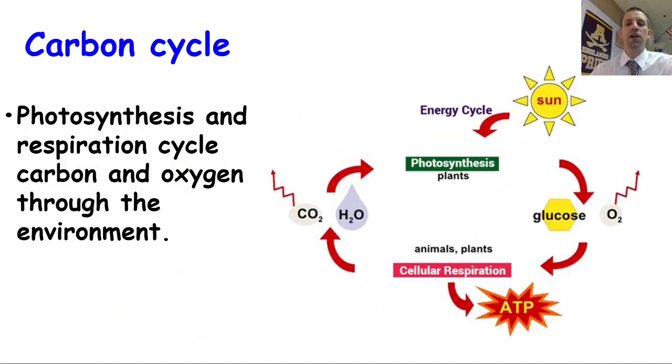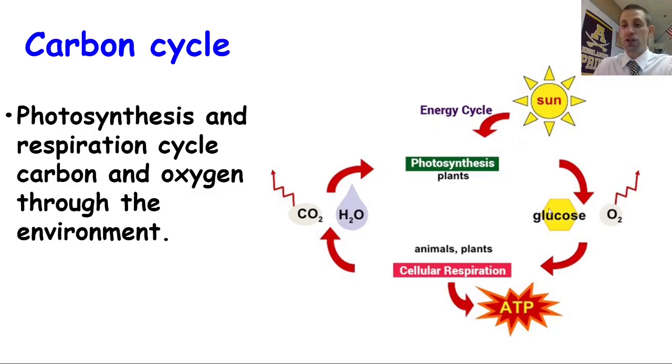Let's talk about the carbon cycle. The carbon cycle, specifically when we look at it in terms of living things, focuses mostly on photosynthesis and cellular respiration and the cycling back and forth between those two. So we start with photosynthesis, which takes place in plants, and any producer that does photosynthesis. They bring in carbon dioxide, with the key there being carbon dioxide and water. In combination with energy from the sun, they can then make glucose and oxygen.